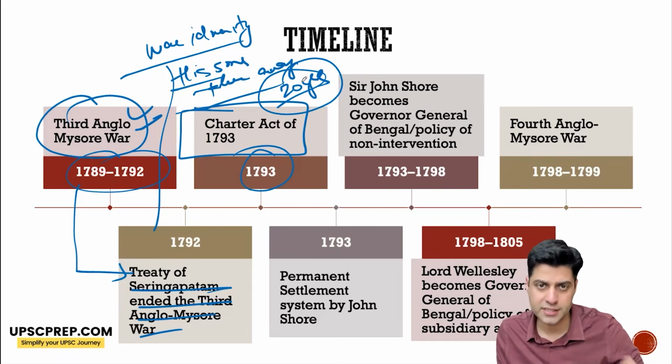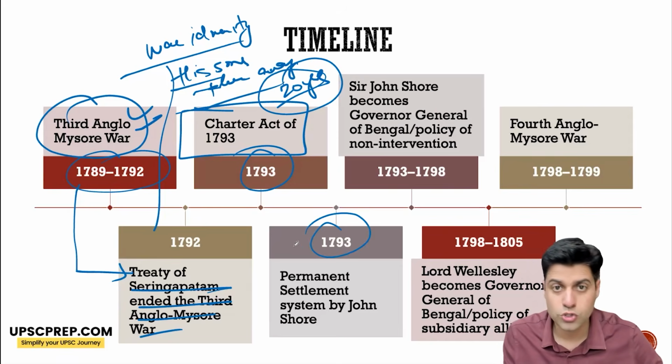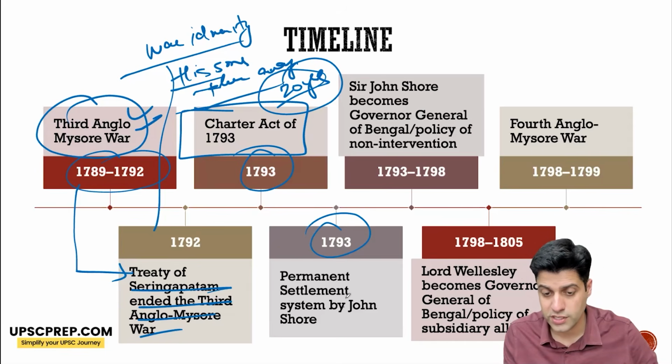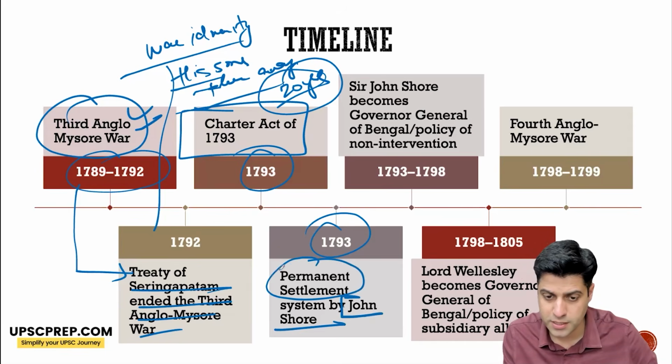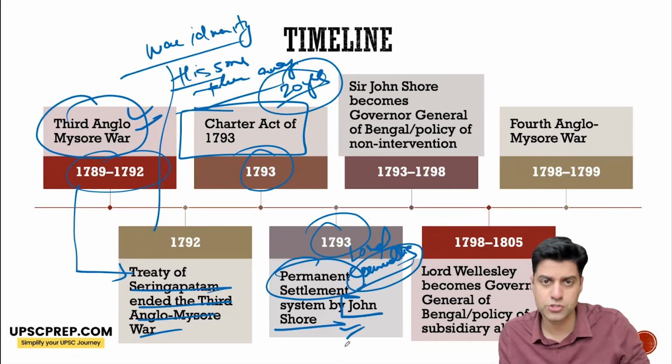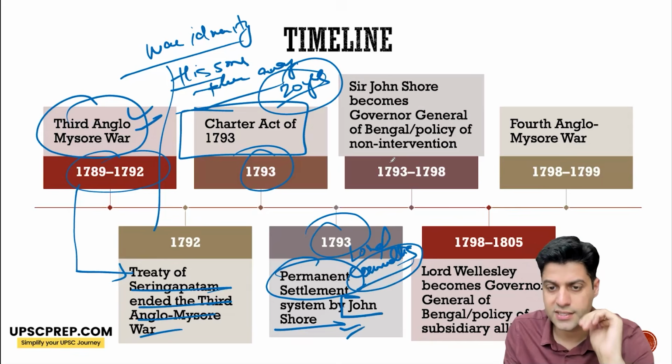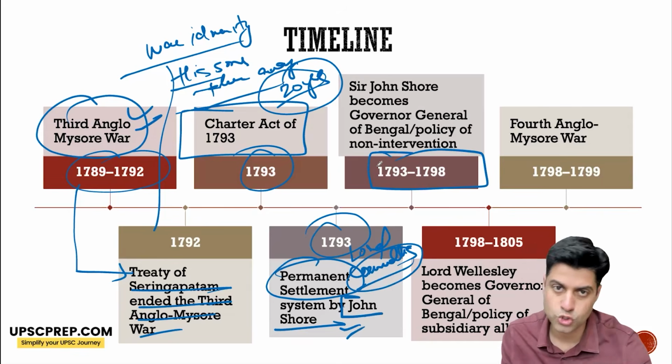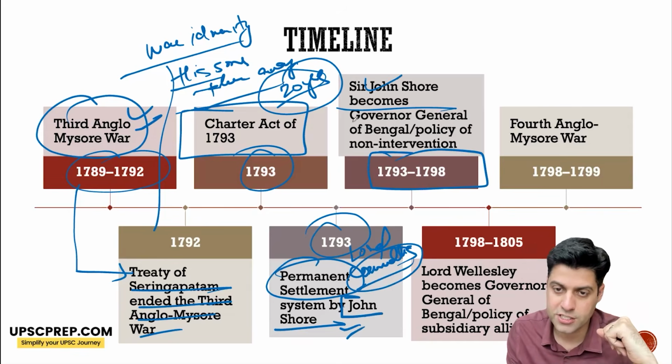Charter Act 1793. 1793 also, Lord Cornwallis. John Shore implemented it, but the Permanent Settlement was brought by Lord Cornwallis. Implemented by John Shore. 1793 is after Cornwallis goes back. John Shore becomes the Governor General of Bengal.